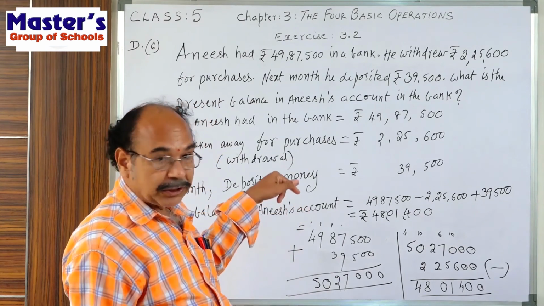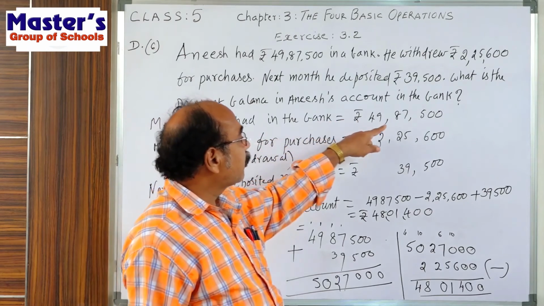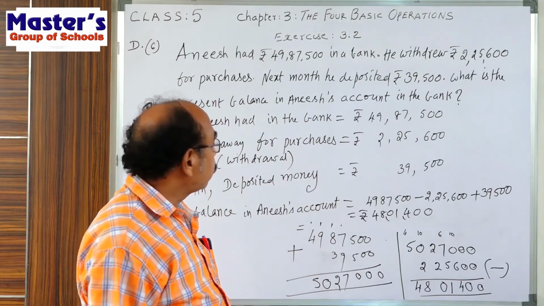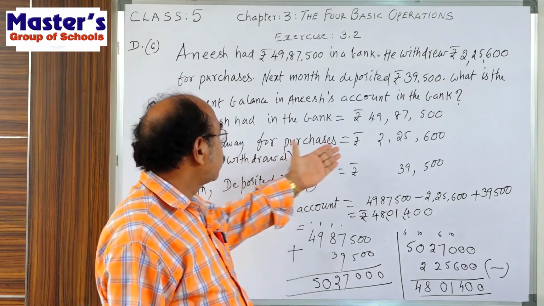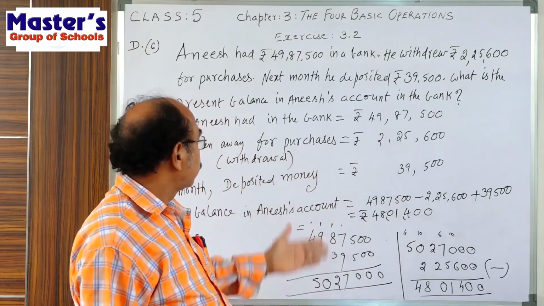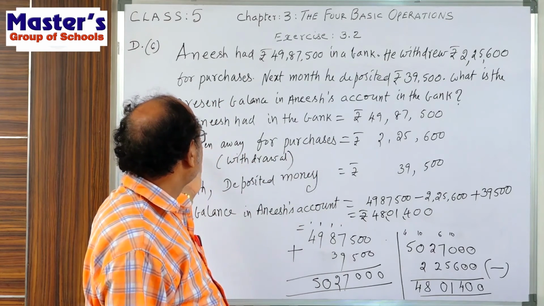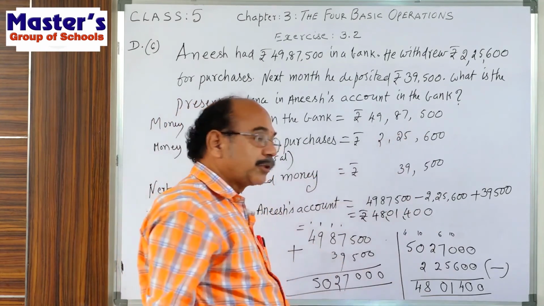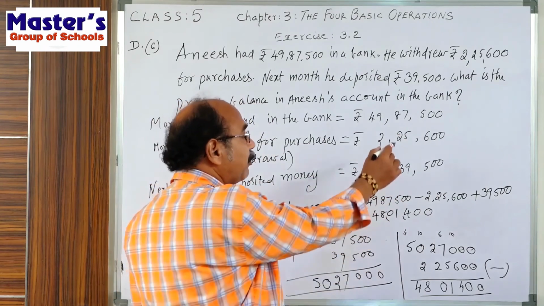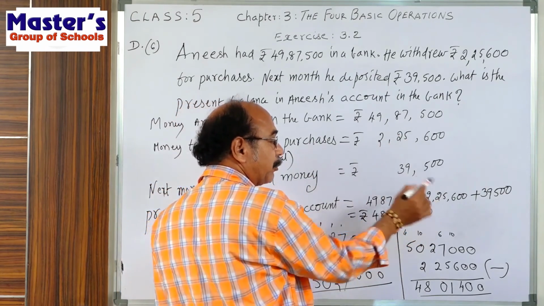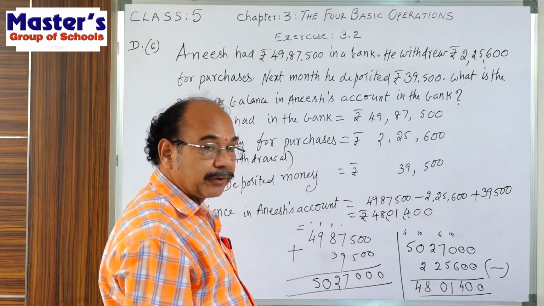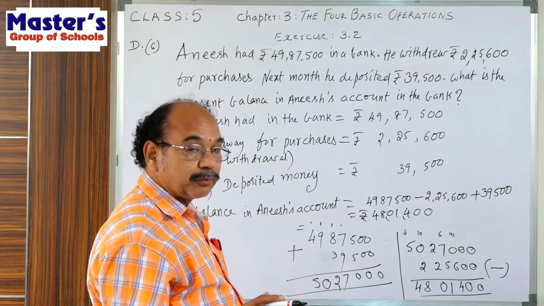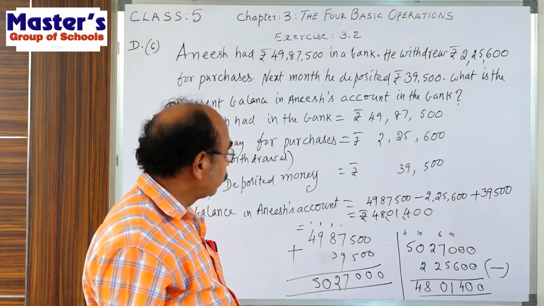Okay, once again, just study, children. First of all, this much amount is there in Anish's account. After that, this amount was taken back by Anish for purchases, 2,25,600. This is the withdrawal amount. That's why this amount is subtracted. In the next month, he came to the bank and deposited some amount. Deposited means we are adding some amount in the bank.